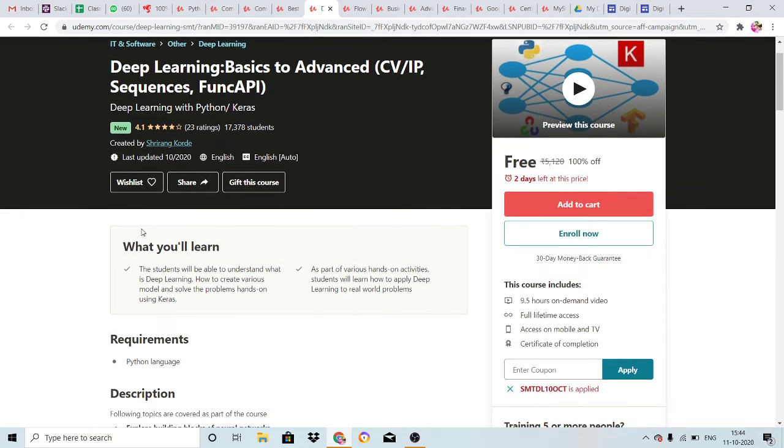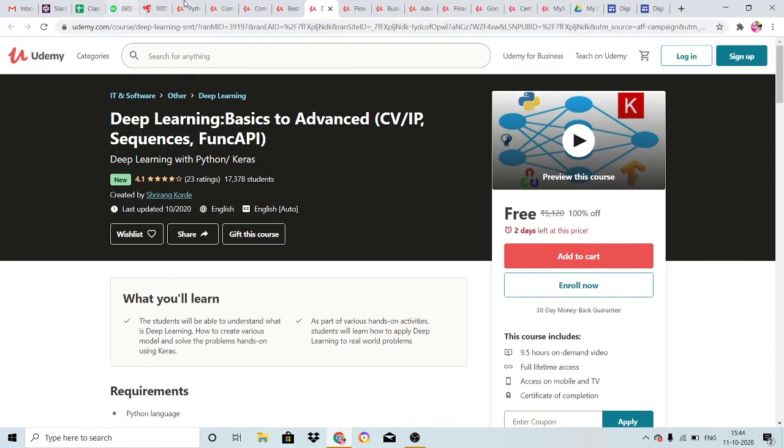Next course is Deep Learning Basics to Advanced Level. This course includes 9.5 hours of on-demand video with full lifetime access, and a certificate will be provided. You'll be learning how to create various models and solve problems hands-on using Keras. And as a part of various hands-on activities, students will learn how to apply deep learning to real-world problems. That's a good thing. Only 2 days left at this price. Please go and grab it.